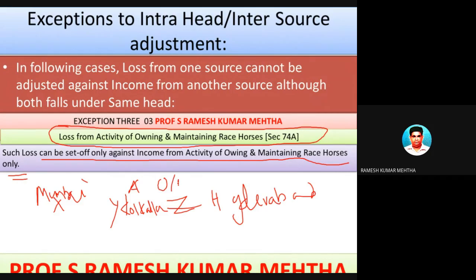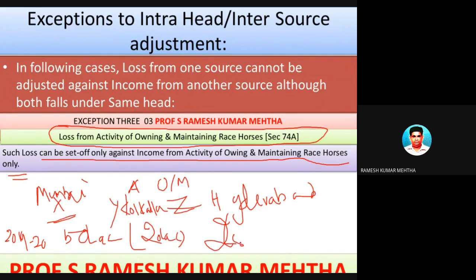In the first case, Bombay 2019-20, this business of owning and maintaining of horse races has generated a profit of 50 lakh rupees. And in Kolkata, there was lack of demand and the loss was 20 lakhs from a similar kind of business. In Hyderabad, there was a profit of 25 lakh rupees.